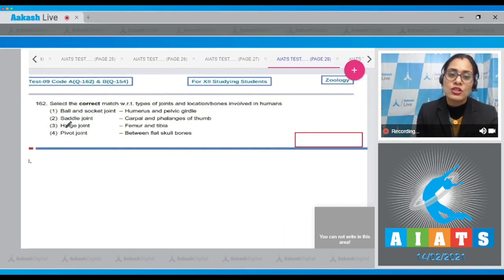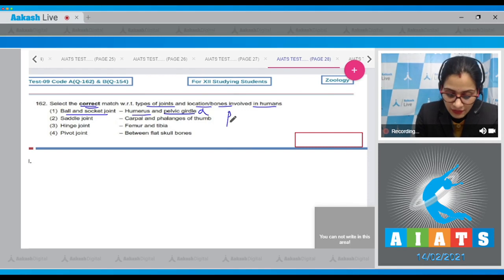Question number 162. Select the correct match with respect to types of joints and location or bones involved in humans. The very first match says ball and socket joint is to humerus and pelvic girdle. As it is an incorrect match, this cannot be a correct answer to our question, because humerus and pectoral girdle, not pelvic, form the ball and socket joint.